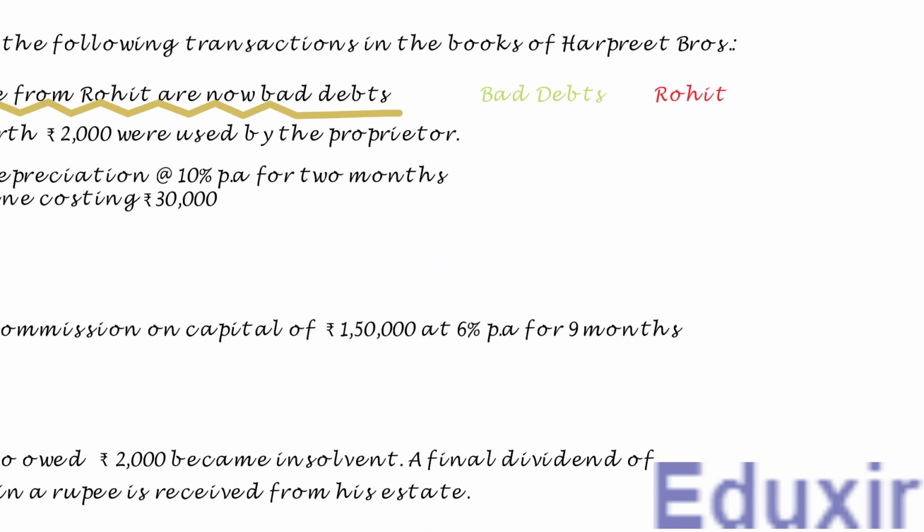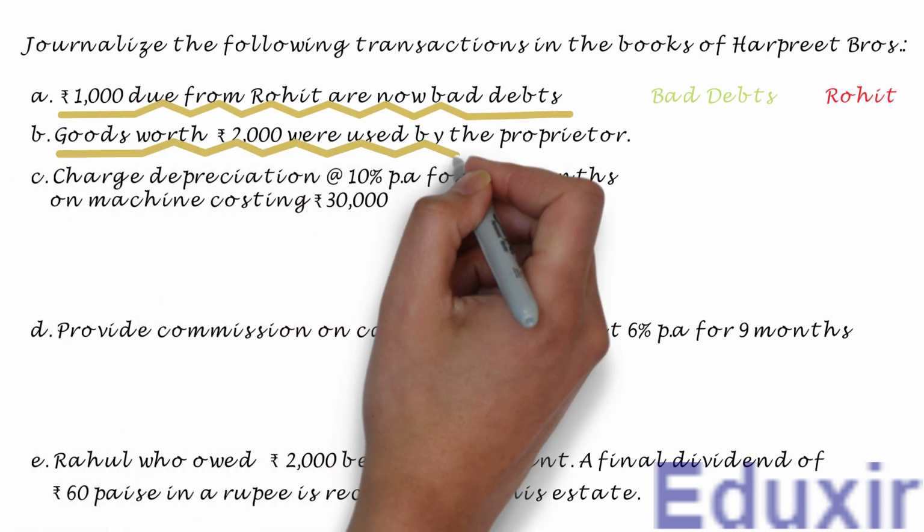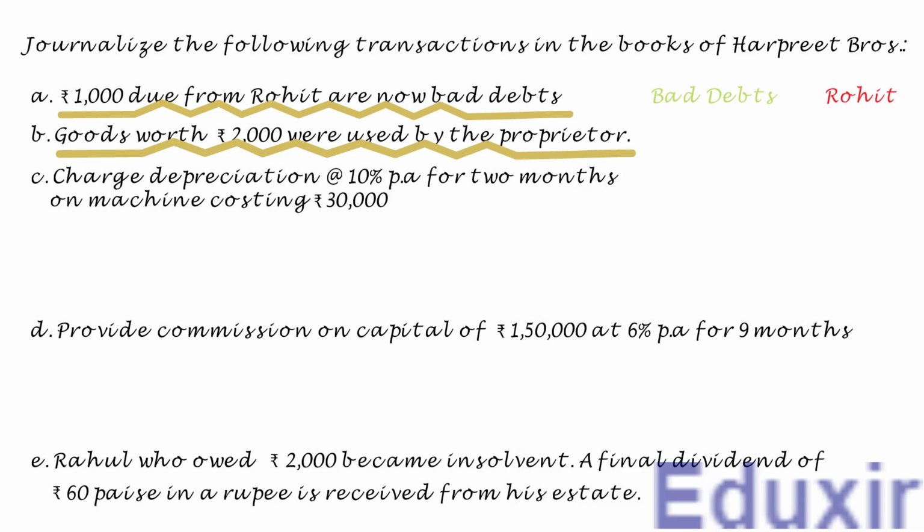In this transaction, goods worth 2000 rupees are used by the proprietor. When the proprietor uses the goods for personal use, we consider it as drawings. Drawings reduce the capital. We record the drawings into the drawings account. In fact, the drawings account helps the businesses to keep all the drawings at one place for easy reference. It also keeps the capital account clean. Also, the drawings account is a contra account for the capital account.